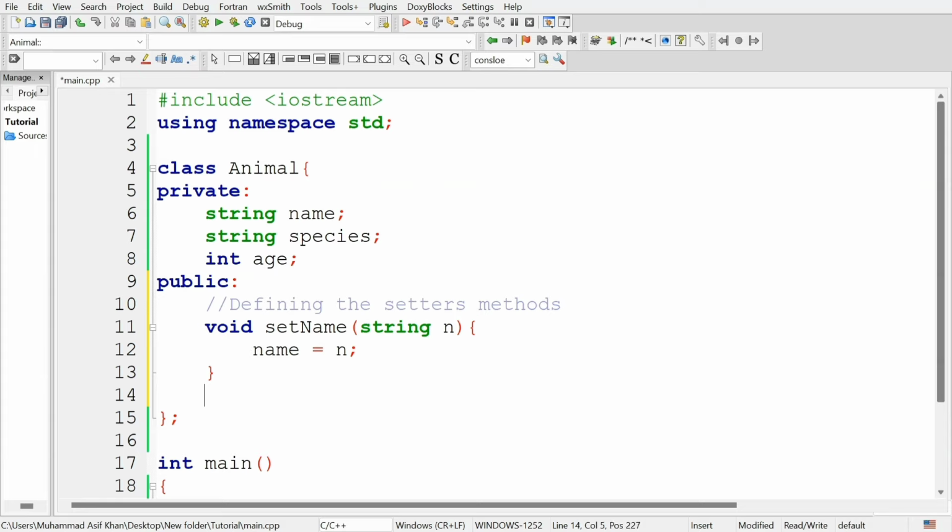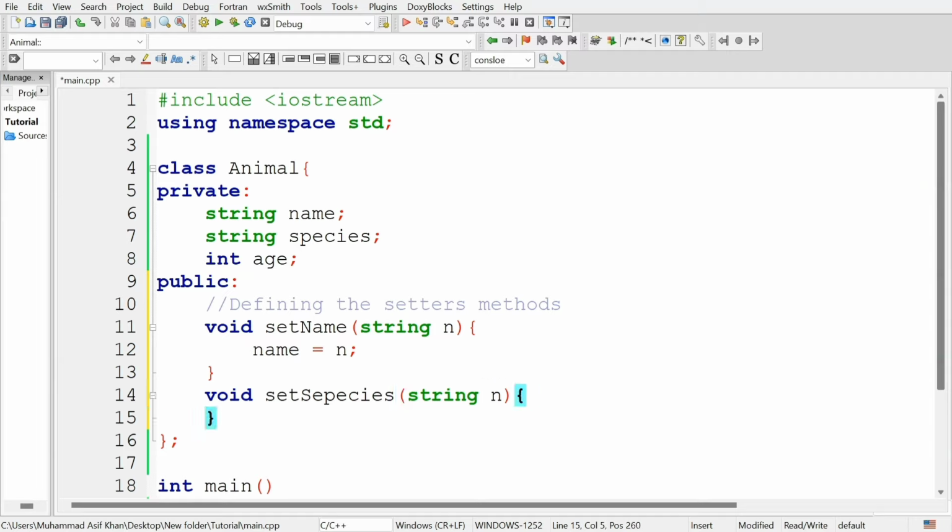Now define another setter method for the species. Name this set species, and this will also take one argument of type string, that will be the species of the animal object.